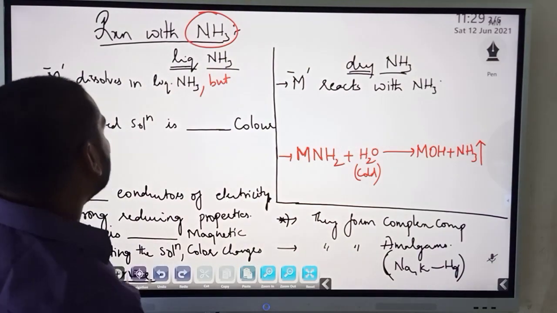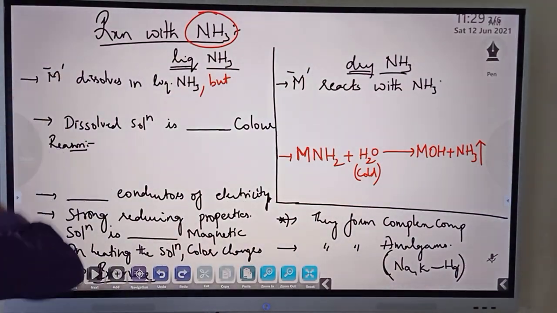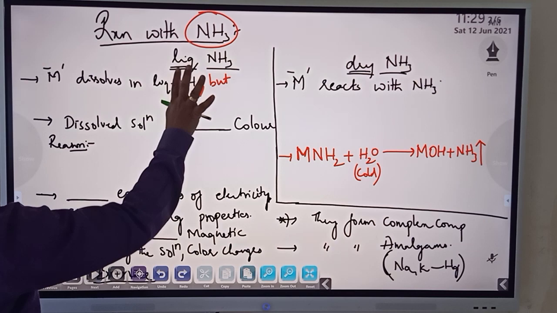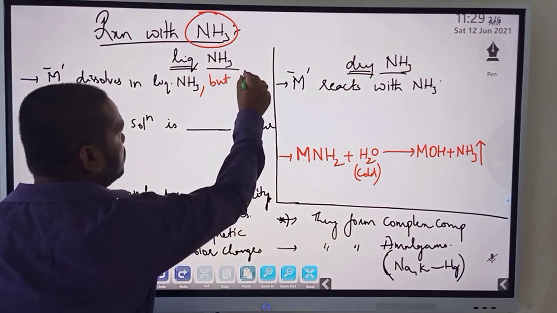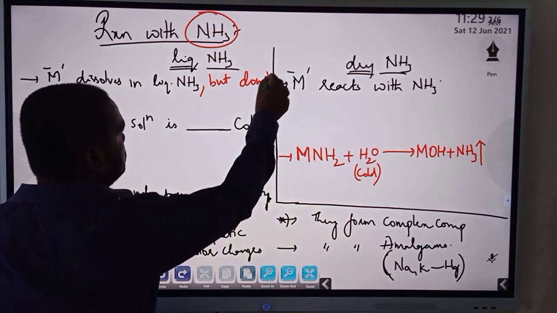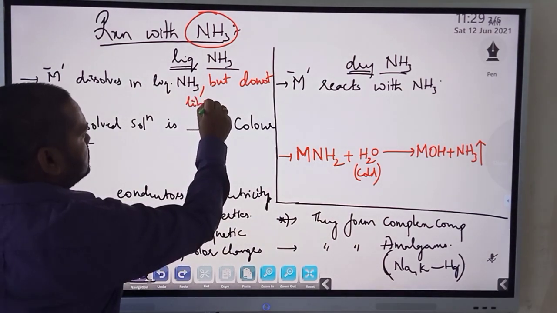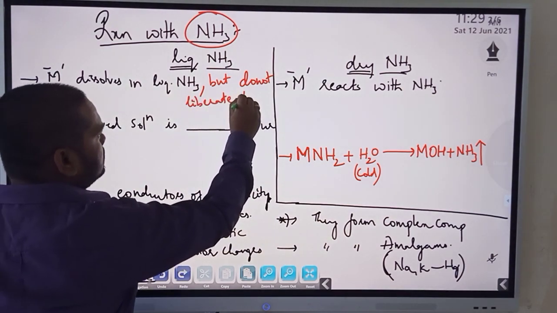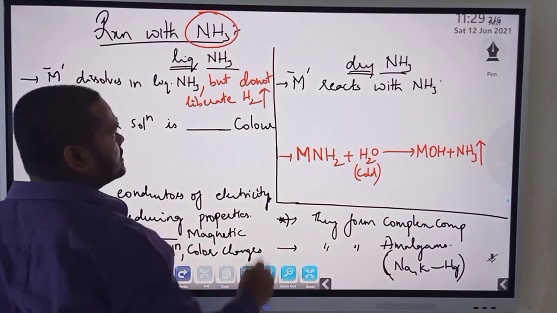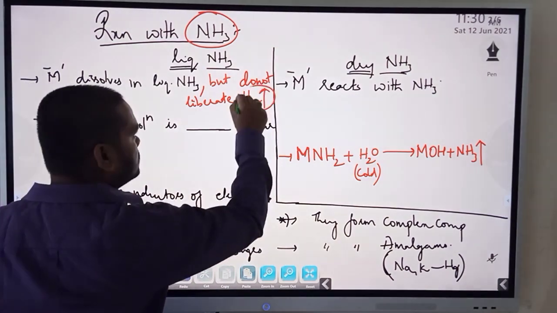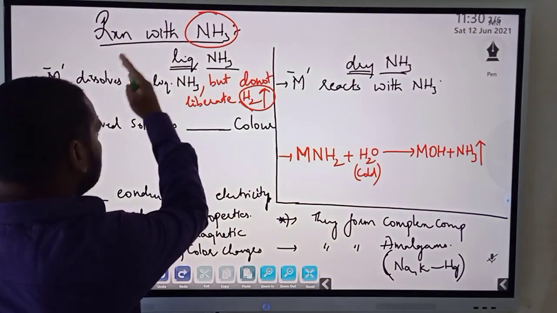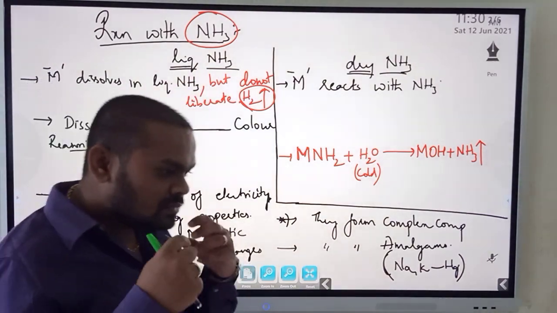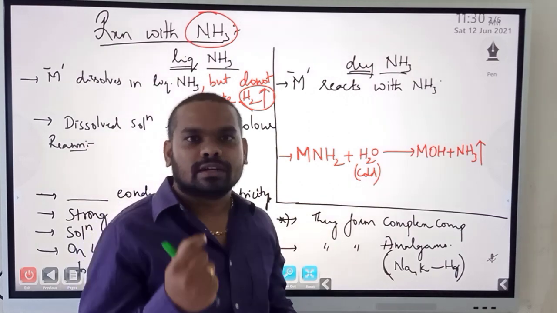When you see liquid ammonia, all the metals dissolve in liquid ammonia, but they do not liberate hydrogen gas. Okay, so hydrogen gas liberation doesn't happen. Any metal, when it reacts with liquid ammonia, dissolves in it, just like sugar.